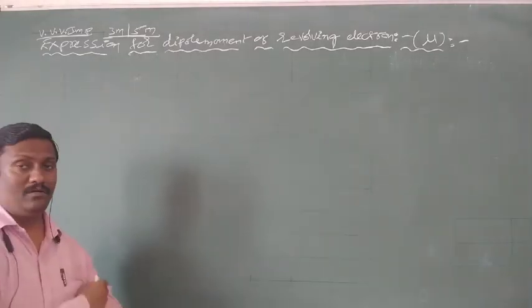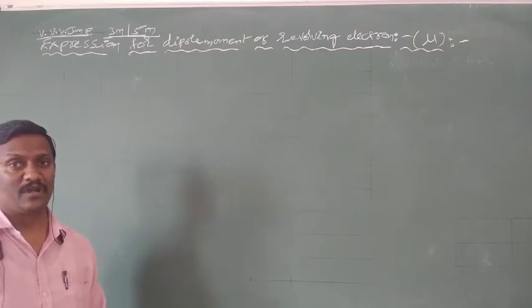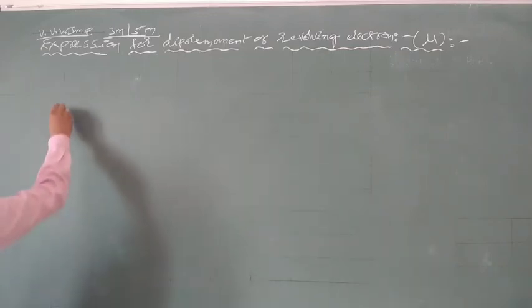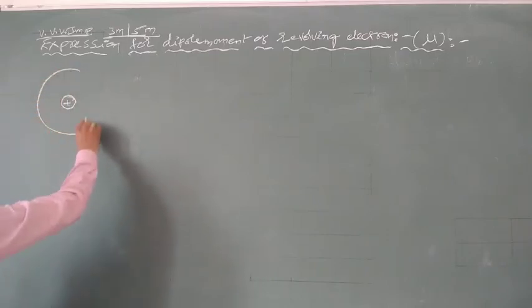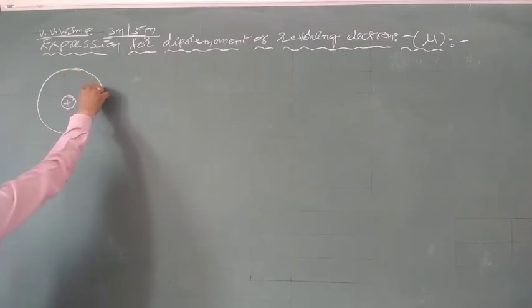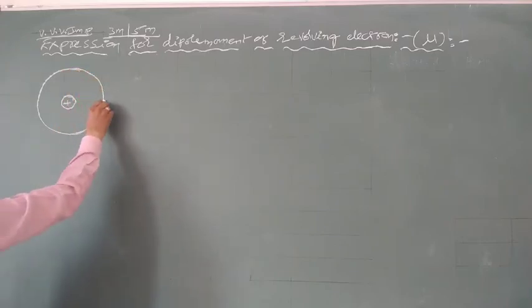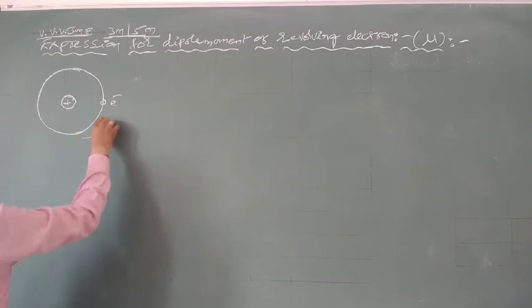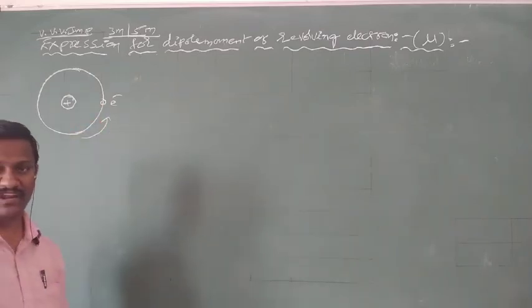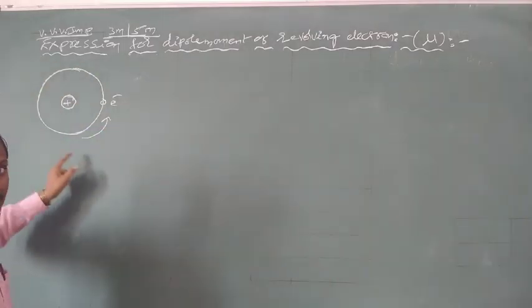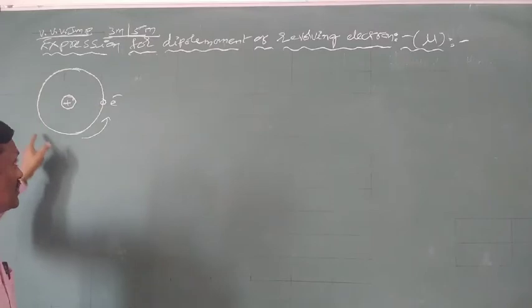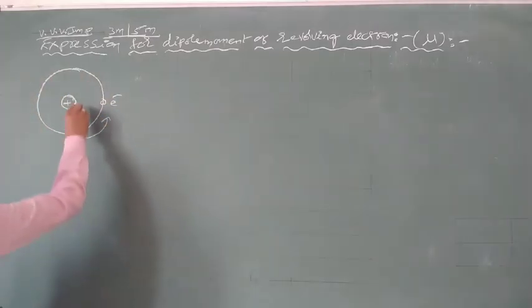So we know according to Bohr's atomic model, every atom consists of a positively charged nucleus. So assume it is one atom. Around this positively charged nucleus, electrons are revolving in circular orbits. For example, assume the electron is revolving around the nucleus in anti-clockwise direction. Flow of electrons always constitutes current. And assume r is the radius of the orbit.